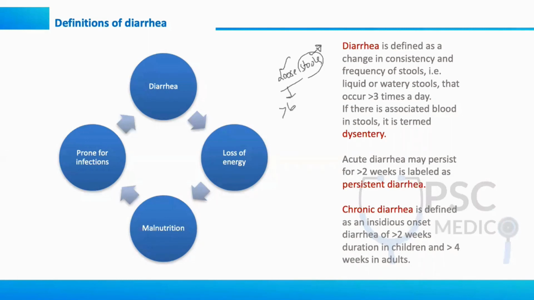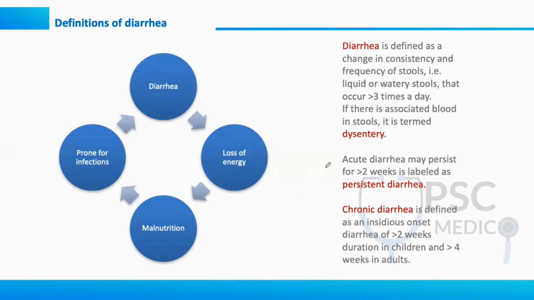You have to ask. If they say more than 3 times a day, the next question should be, is it bloody? Is there any blood in the stool or mucus in the stool? So blood or mucus in the stool will give you an idea of dysentery. Okay, very important. So what is dysentery? The diarrhea definition will continue here, along with associated blood in the stools.